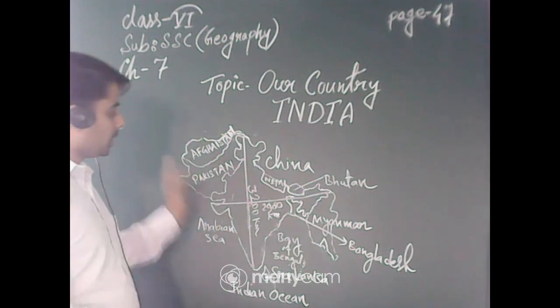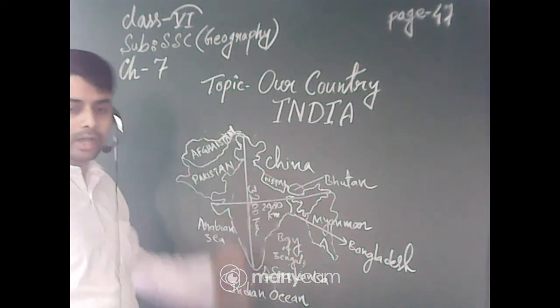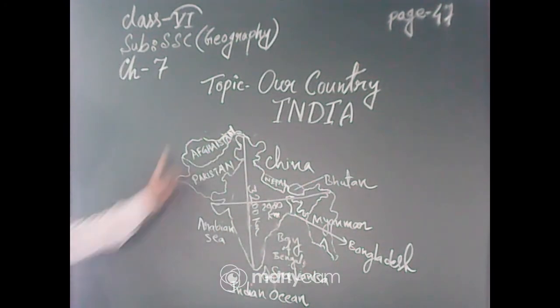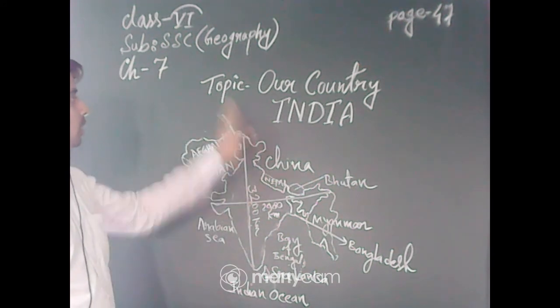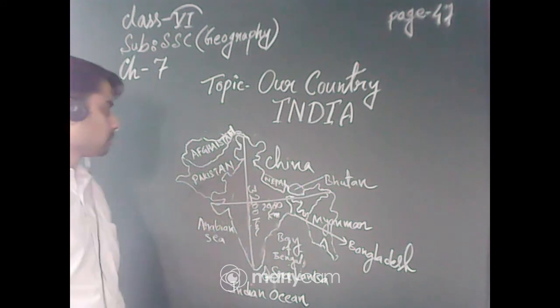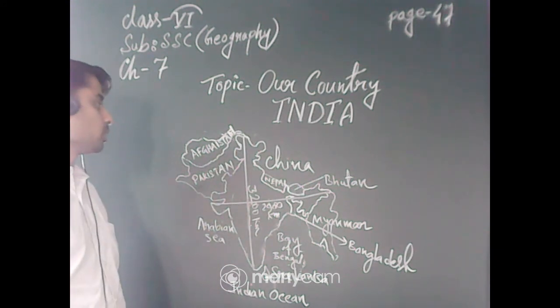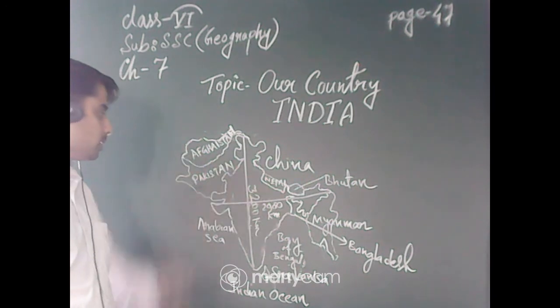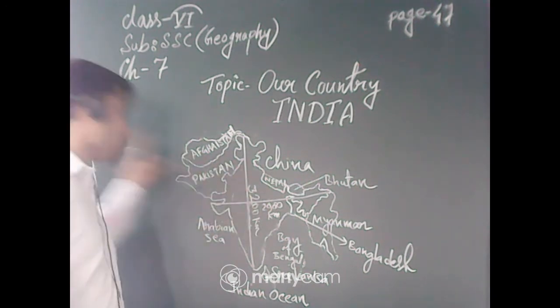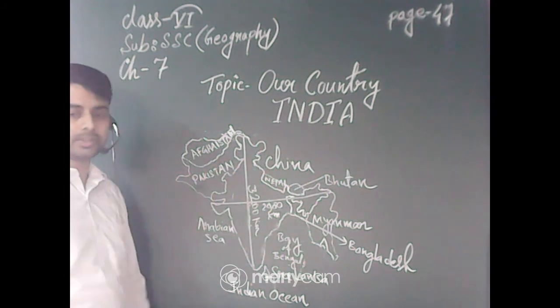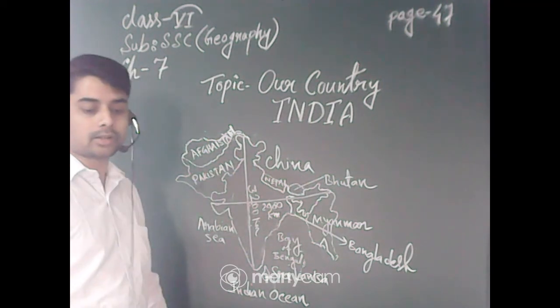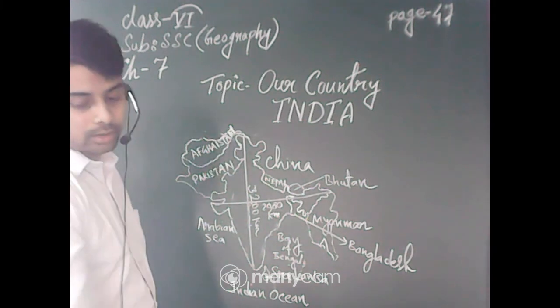You can see on the board that the map of India is drawn and some other things are also written. From that picture you can easily understand that India is not alone in South Asia and the subcontinent. A lot of countries surround India, so today we are going to learn about the countries surrounding India.